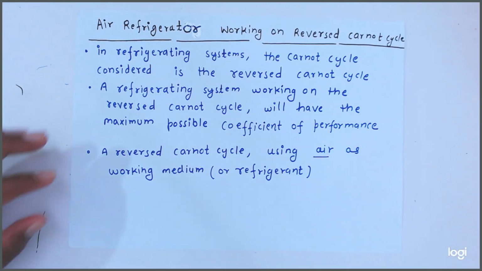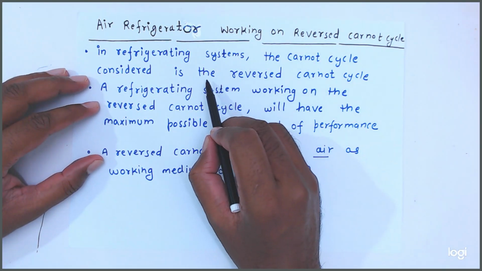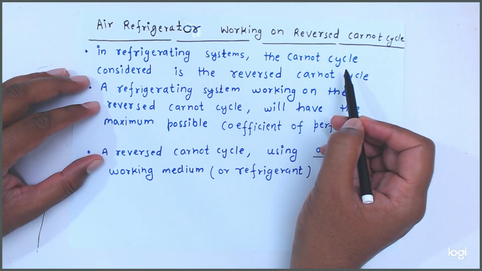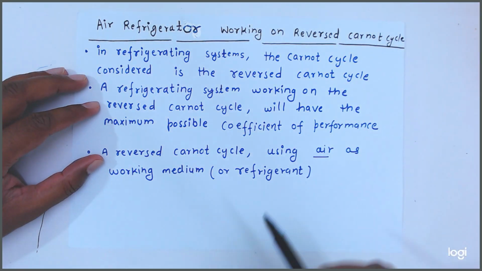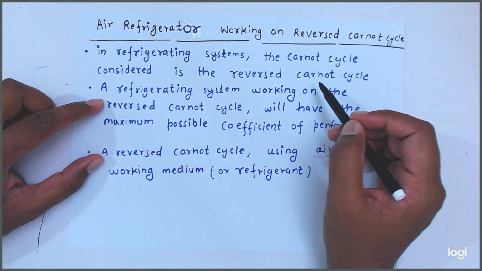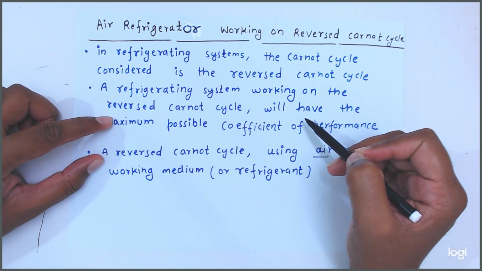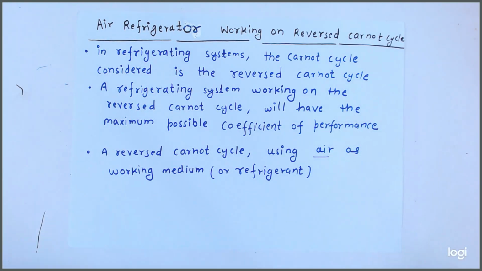Now in a refrigerating system, the Carnot cycle considered is the reverse Carnot cycle. Same cycle, we have to reverse the direction. Okay, so the process has changed. Now the refrigerating system working on the reverse Carnot cycle will have the maximum possible coefficient of performance.